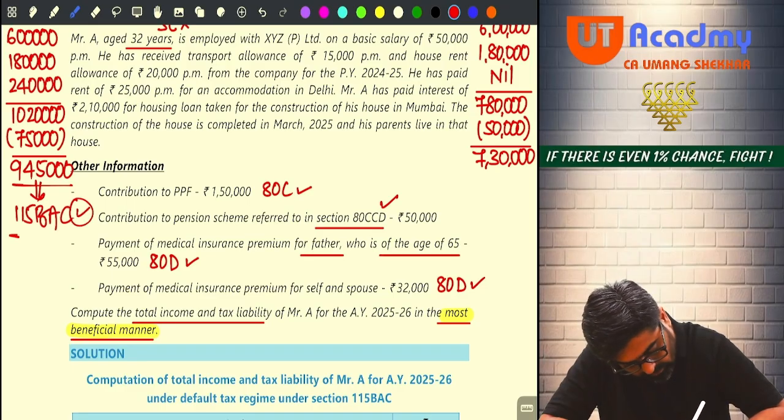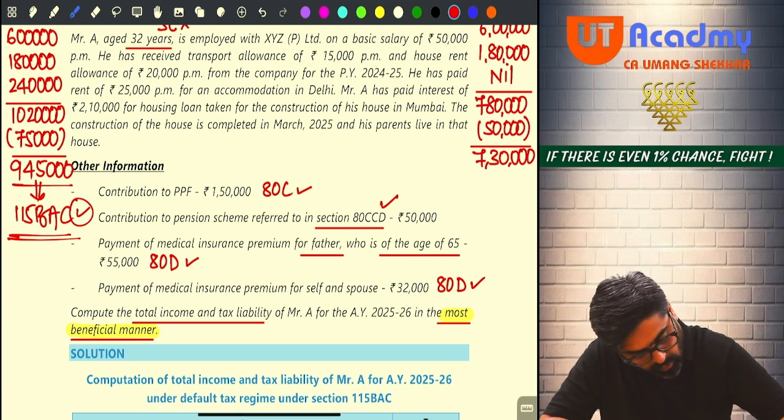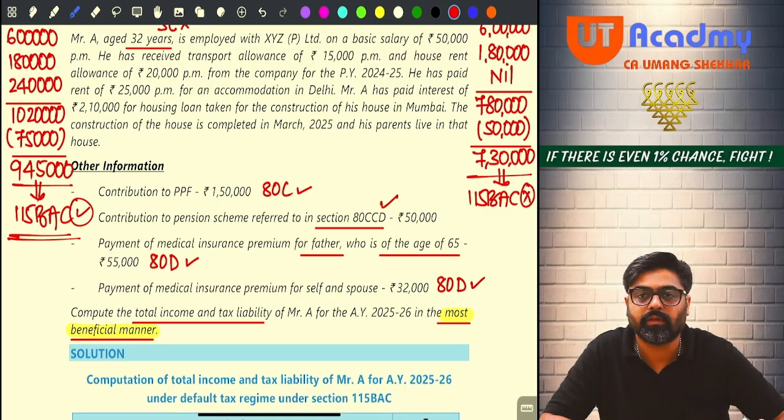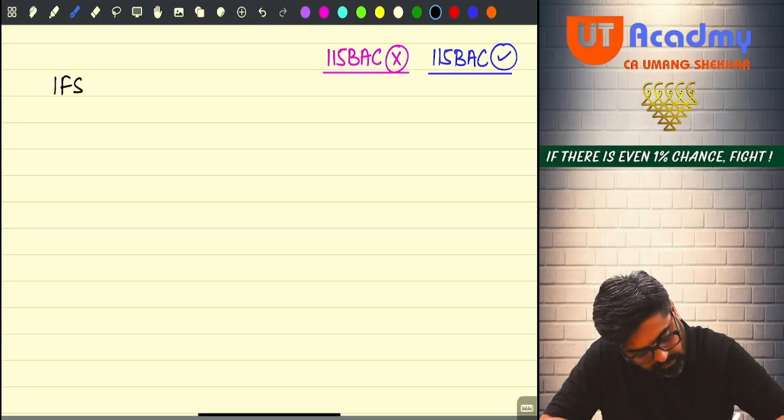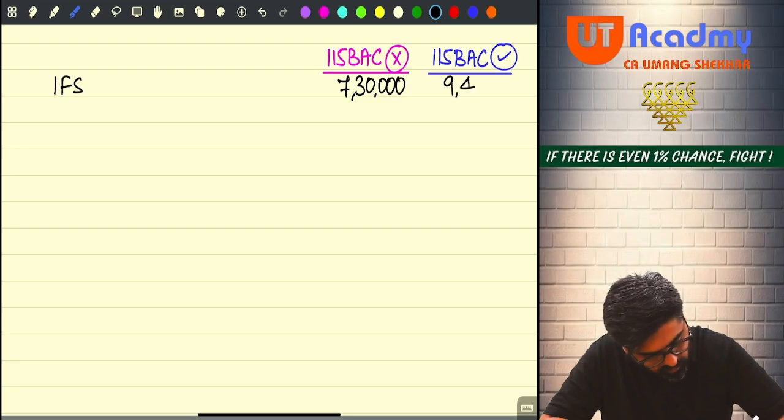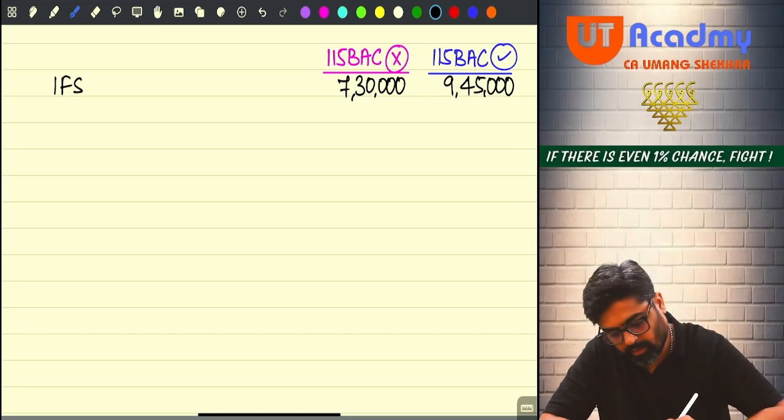So if he follows 115BAC, then this is the taxable salary, and if he is not following 115BAC, then this is the taxable salary. So we are going to write this thing. This is 7,30,000 and this is 9,45,000. Sure, sir? Everyone? Now pay attention.